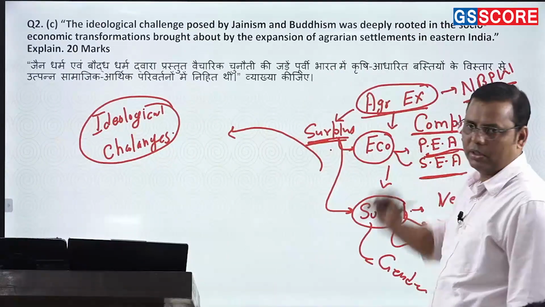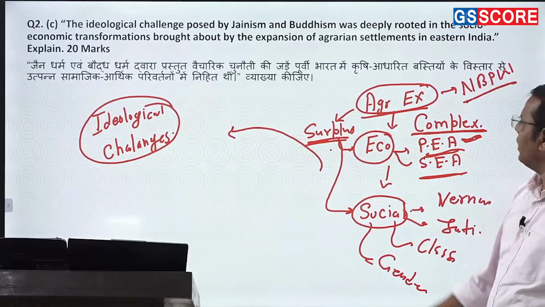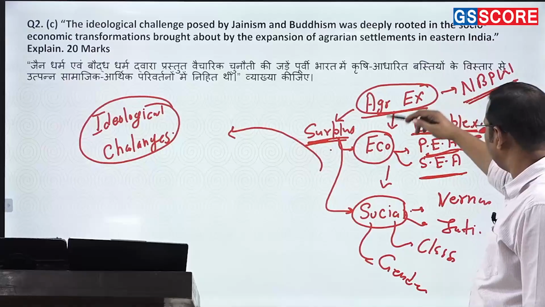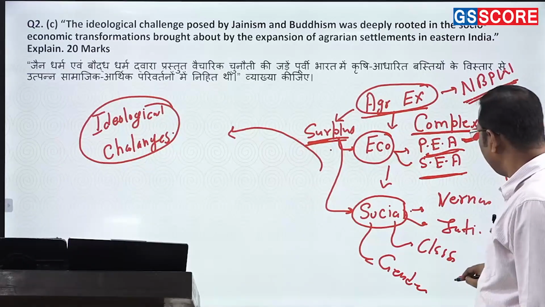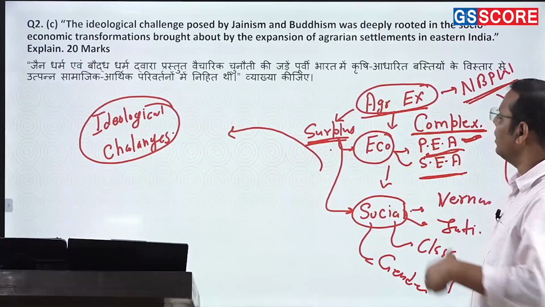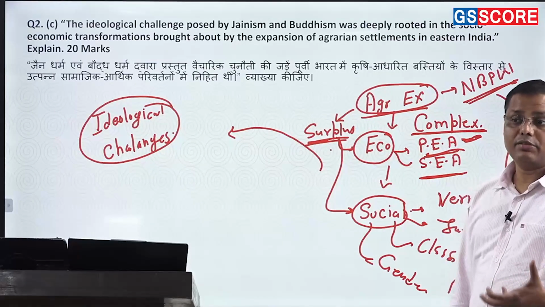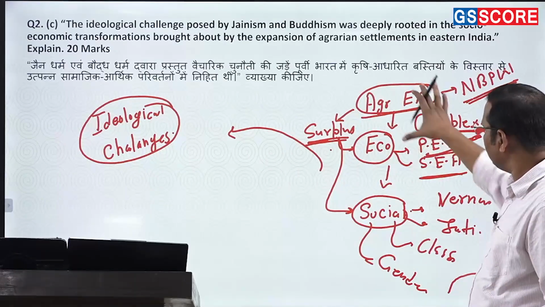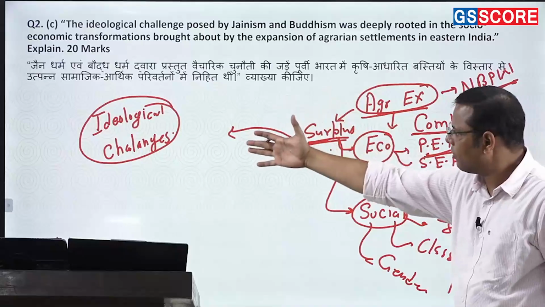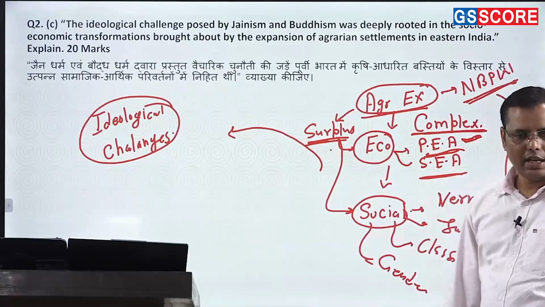Either you start it from Buddhism and Jainism, or else you start with the Mahajanpada period, right? Or let's say this particular period, and you can start, okay, this NBPW phase or this particular culture is having all these changes. You can start with the complexity that the Mahajanpada period is known for, multiple transitions and transformations in the society. So by introduction, either you can start from there. I would have started it from here, and then I would have come to the ideological challenges, right?